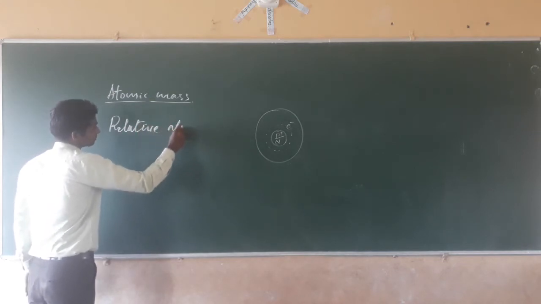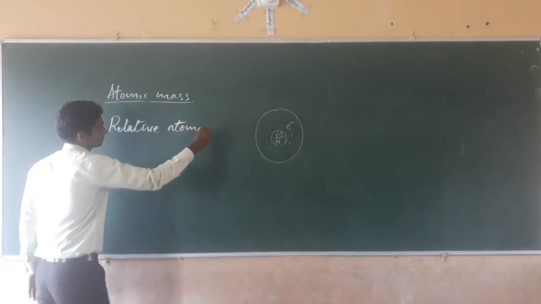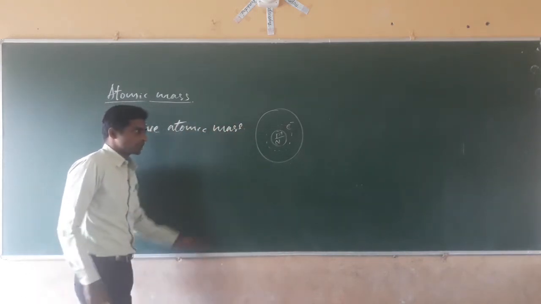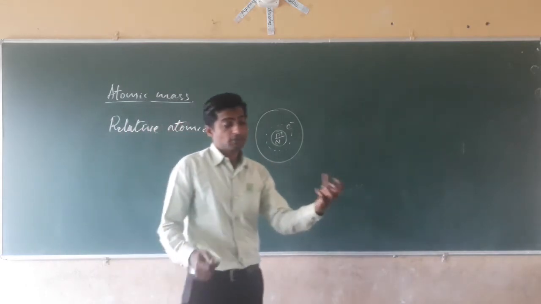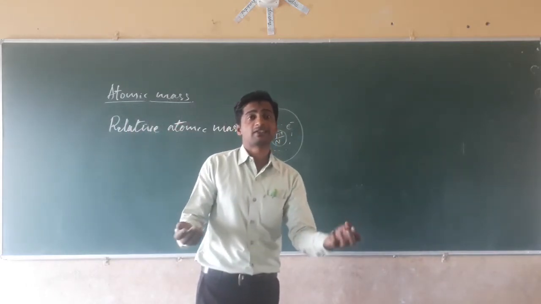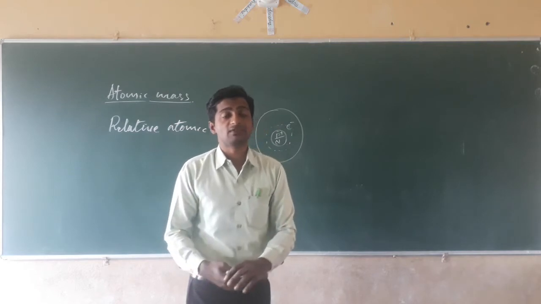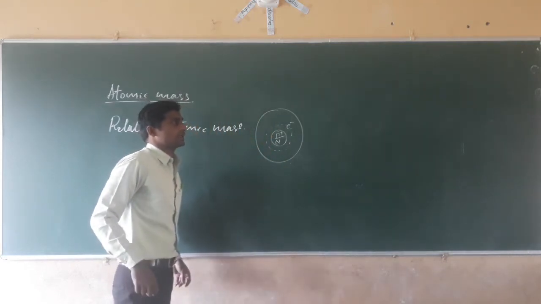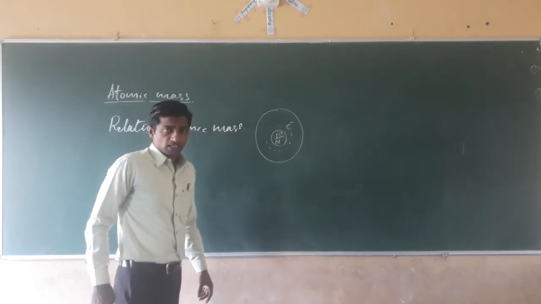Relative atomic mass, with relation to the weights, the masses of a material, we can say. See, in your textbook he has given the example of a watermelon.